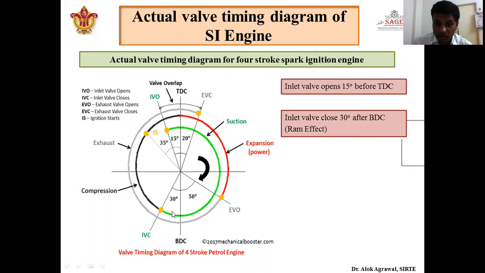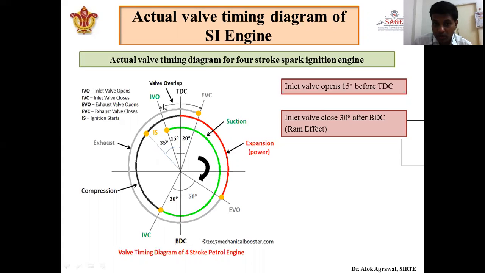In case of the exhaust valve, in the ideal cycle it should open at BDC and close at TDC. But here, the exhaust valve opens 50 degree before BDC and closes around 20 degree after TDC.